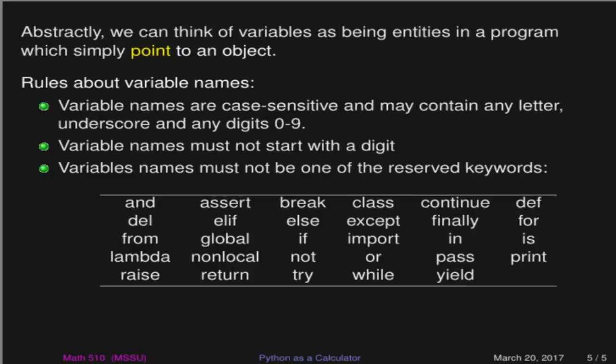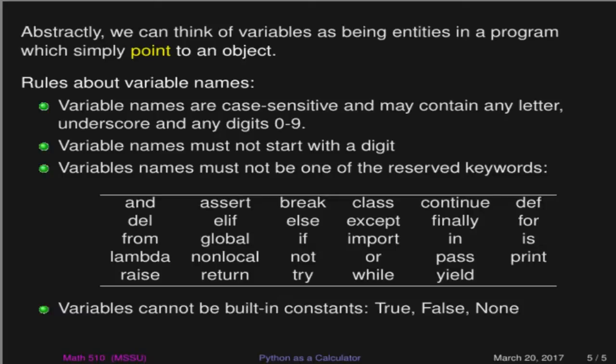Those are ones that you cannot use. So words like and. I can't use and as a variable name. Well, that kind of makes sense. I mean, that would possibly be one of the dumbest variable names that anyone has ever considered. But anyway, you're not allowed to use and, assert, break, class, continue, def, del, elif, else, and so on and so on and so on. Any of these words on this list are not possible to use as variables. They are reserved keywords.